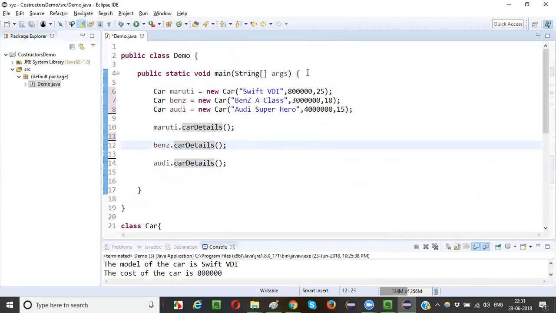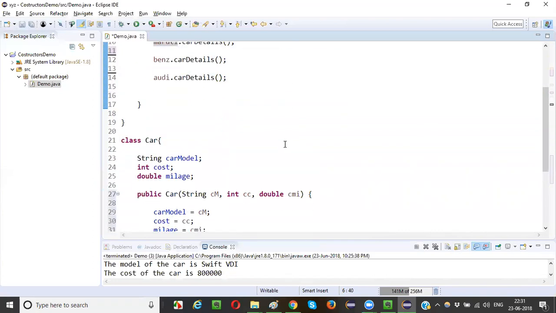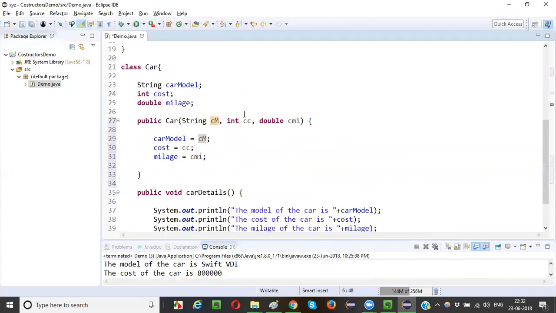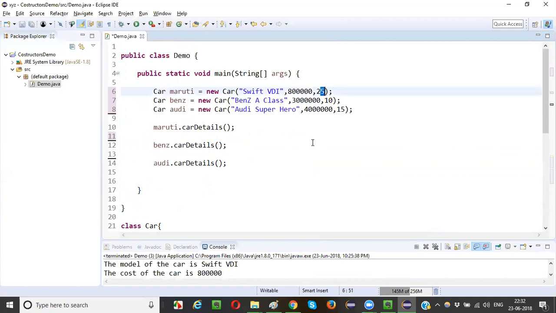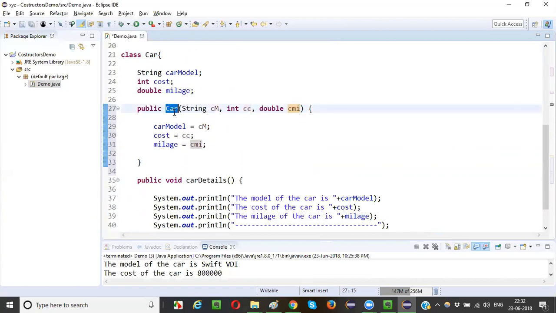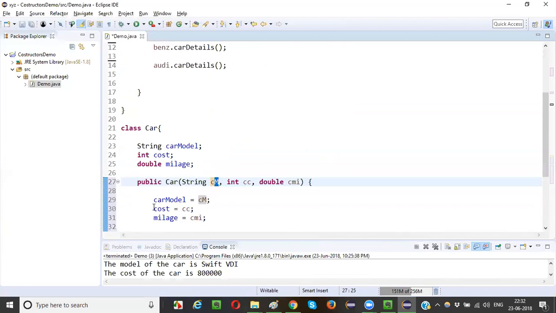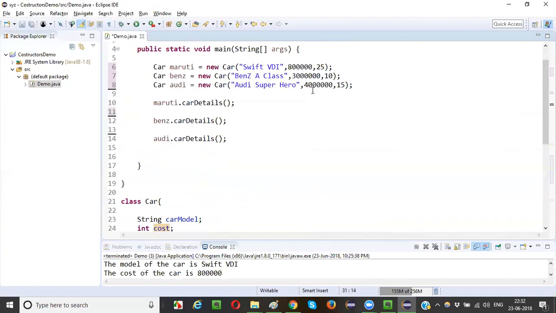What will happen here, guys? The program execution will start from here. Just because of this parameterized constructor, these values will be passed. This is a Maruti object reference. 50 VDI will be passed to this constructor's cm, 8 lakhs will be passed to cc, and 25 will be passed to cmi when this particular Car constructor is called from this object creation statement. Now this.carModel is equal to cm. cm is nothing but 50 VDI. This particular cost is equal to 8 lakhs. This particular mileage is equal to 25 now.